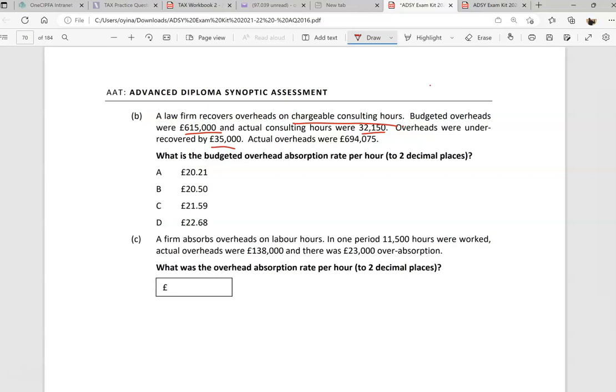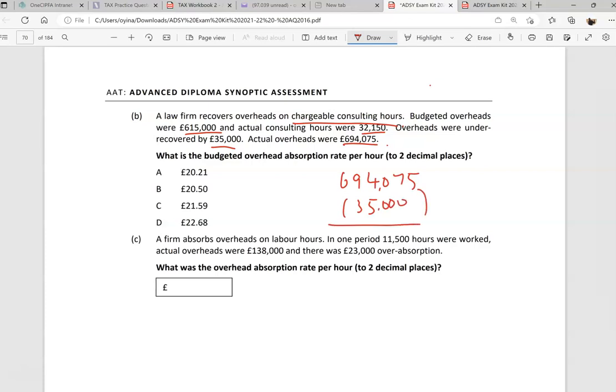What we're saying here is that actual overheads in the end were 694,075. Overheads were under recovered, so in our accounts before the adjustment, the amount was 694,075 take away 35,000.